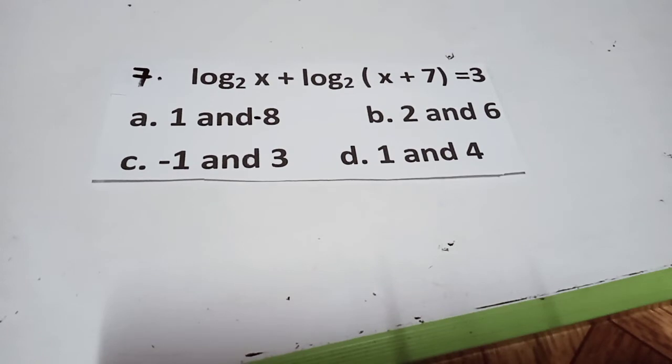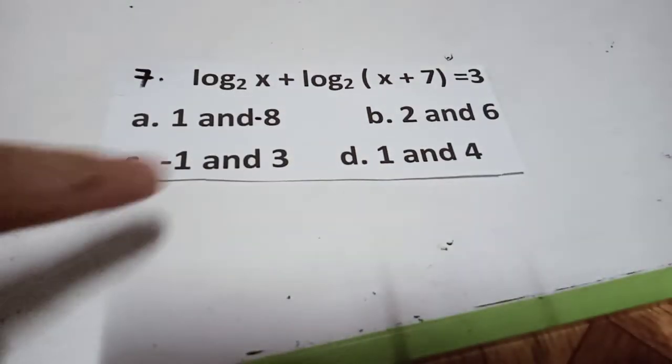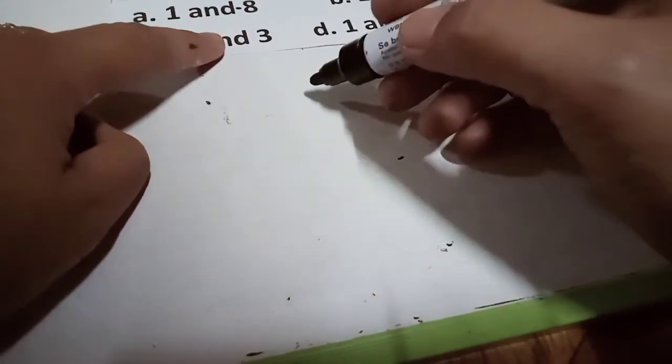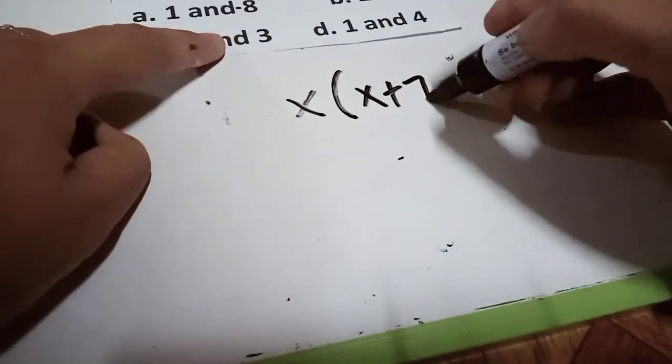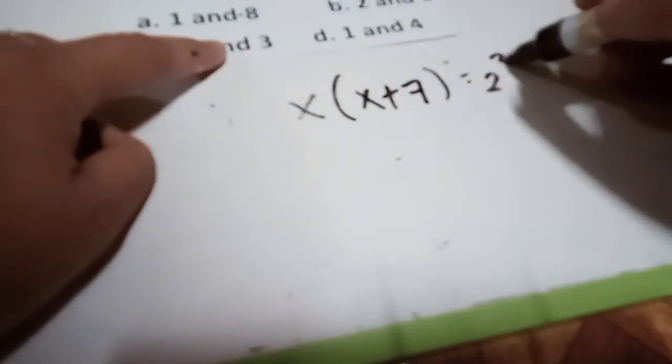So let's proceed to number 7. Logarithm base 2 of x plus logarithm base 2 of quantity x plus 7 is equals to 3. If we know this is plus, this will become multiply. So automatically, this represents x times x plus 7, and then the base 2 will become 2 to the third.